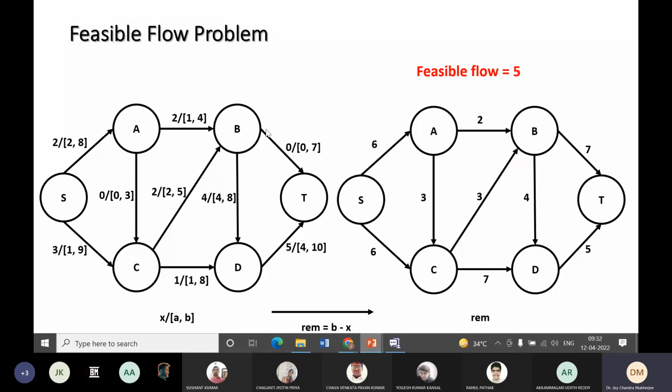Take another example like this. Its remaining capacity is 3, and what is its maximum capacity? That is 5. So 5 minus 3, 2 units are already flown from C to B.